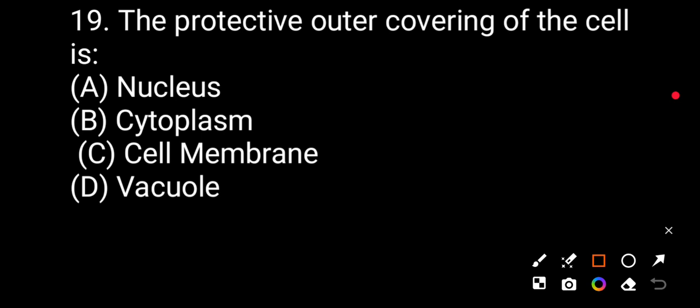Question number nineteen. The protective outer covering of the cell is nucleus, cytoplasm, cell membrane, vacuoles. The correct answer will be cell membrane.